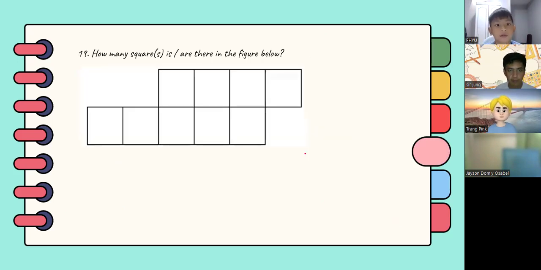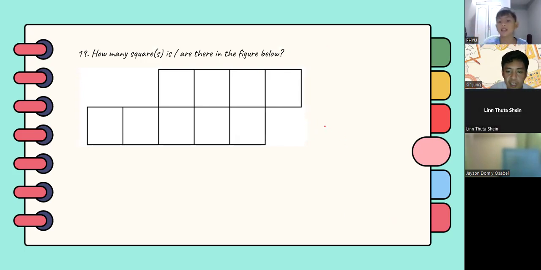Geometry. How many squares are there in the figure below? 5, 6, 7, 8, 9 squares. 11 squares. Yes, that's correct. 11.